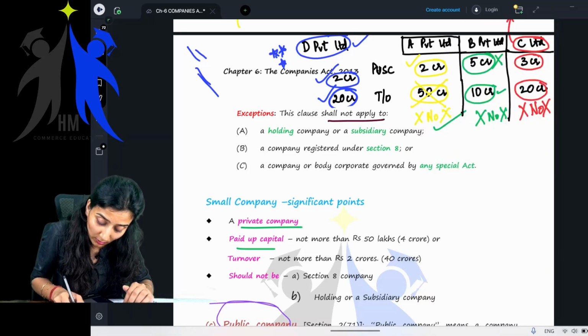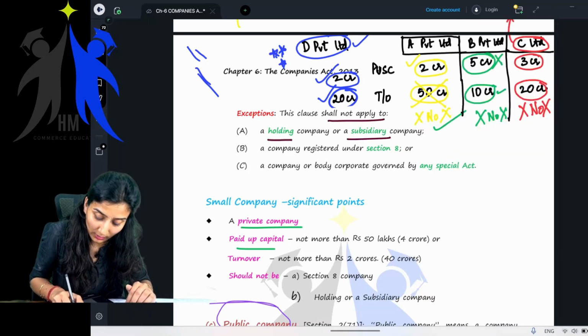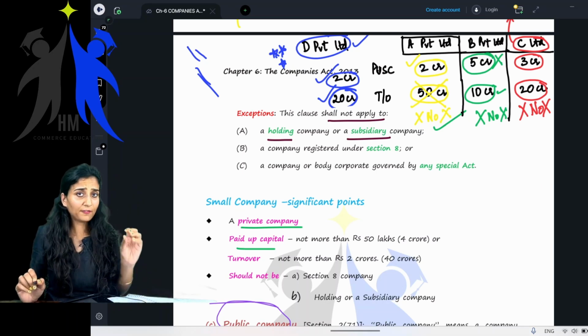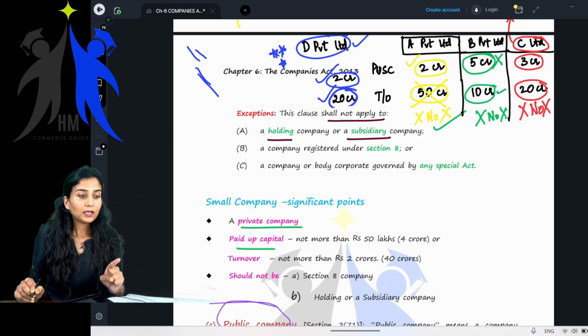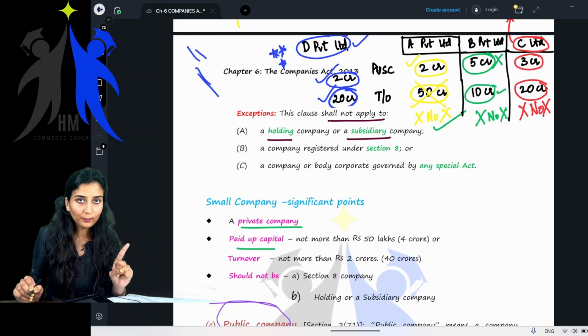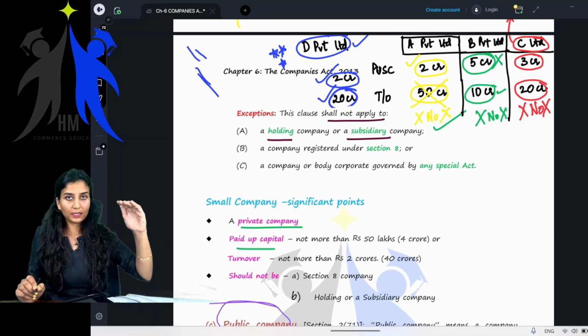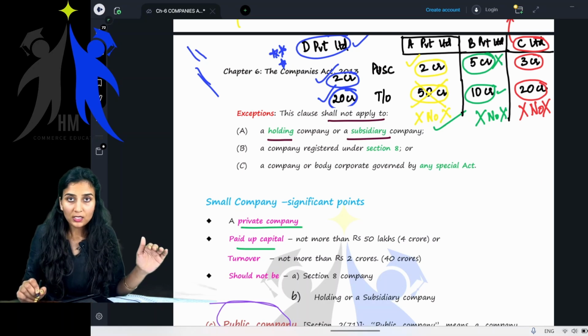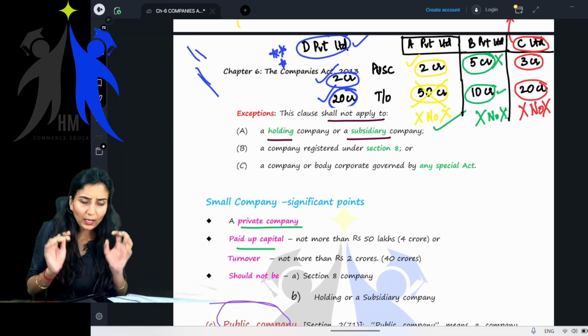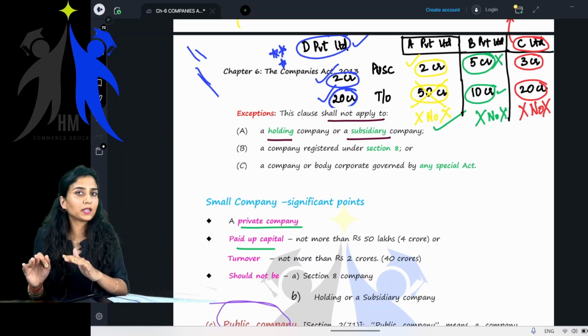This clause shall not apply to a holding company or a subsidiary company, meaning if a company is a holding company, then it cannot be a small company. Also, if a company is a subsidiary of a holding company, then it cannot be a small company. Clear?